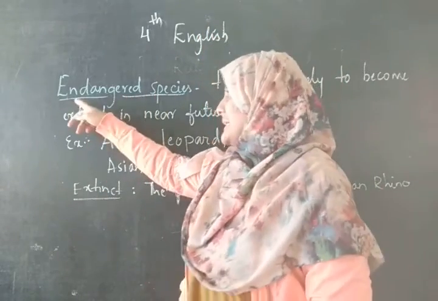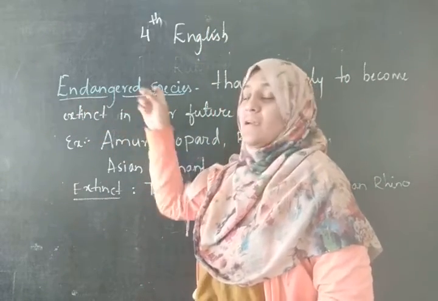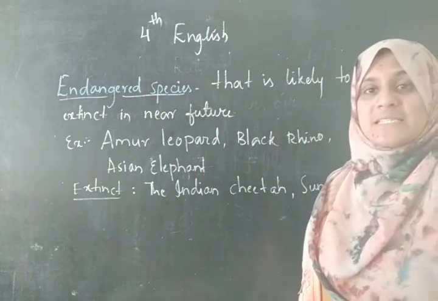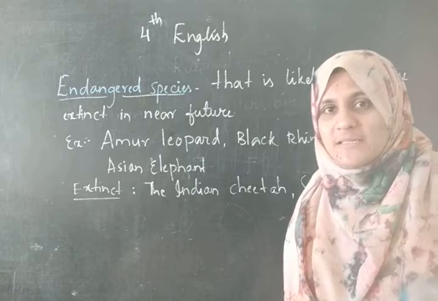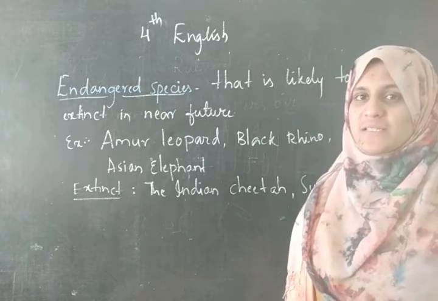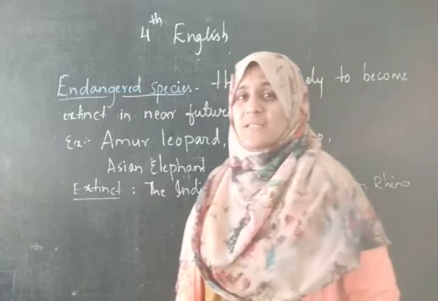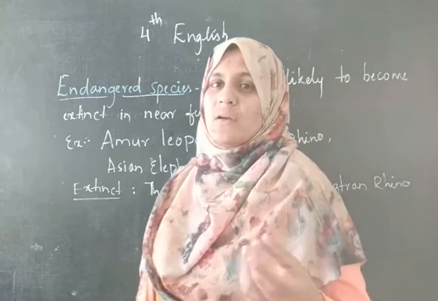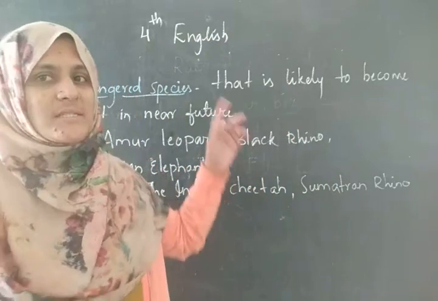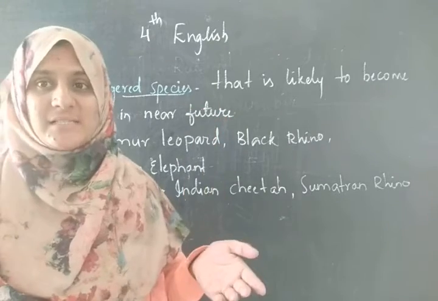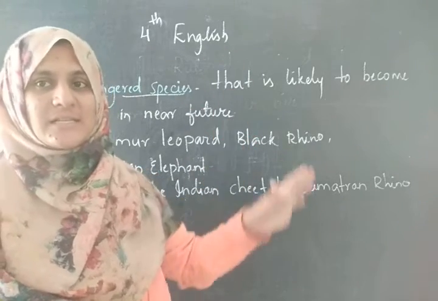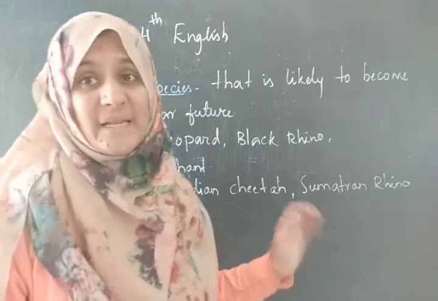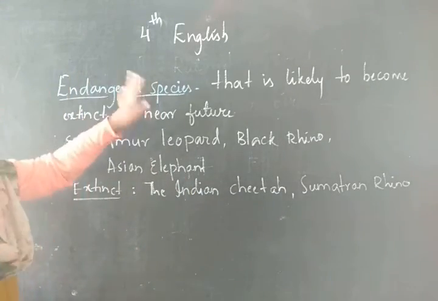See, E-N-D-A-N-G-E-R-E-D. Endangered species. S-P-E-C-I-E-S. It is not spices. There is a difference between spices and species. Spices means what we use like dalchini or ilaichi. Species in this sense is a type or a group. Okay, that's species here. Endangered species.